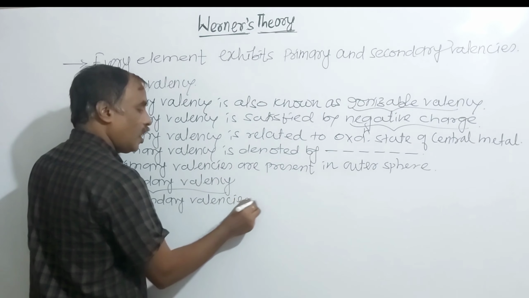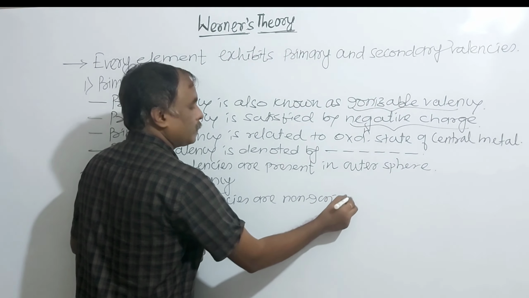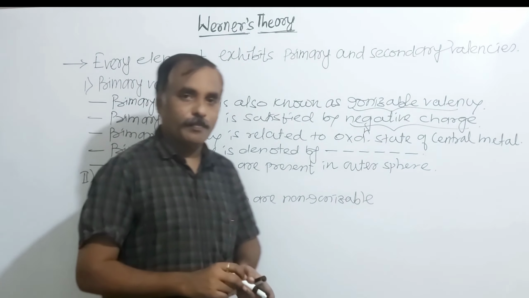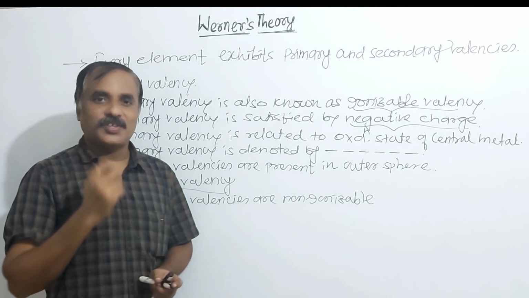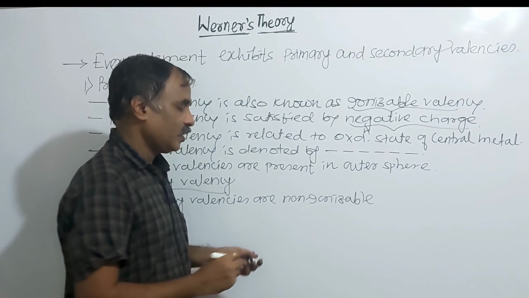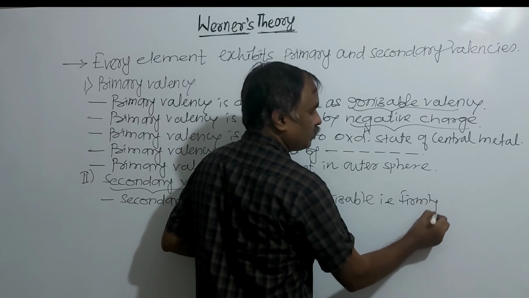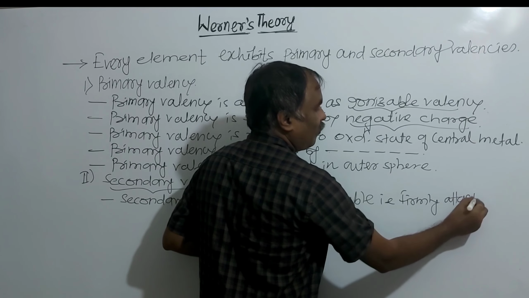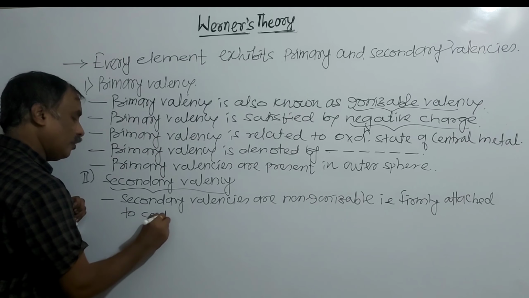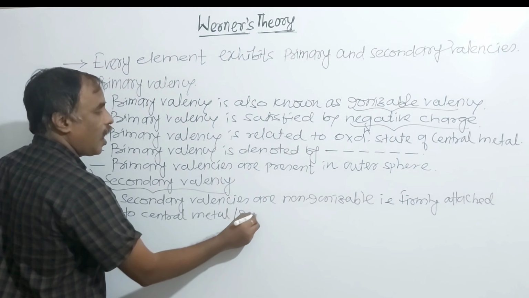That is, it is not possible to separate secondary valencies. Secondary valencies are firmly attached to the central metal or metal ion.